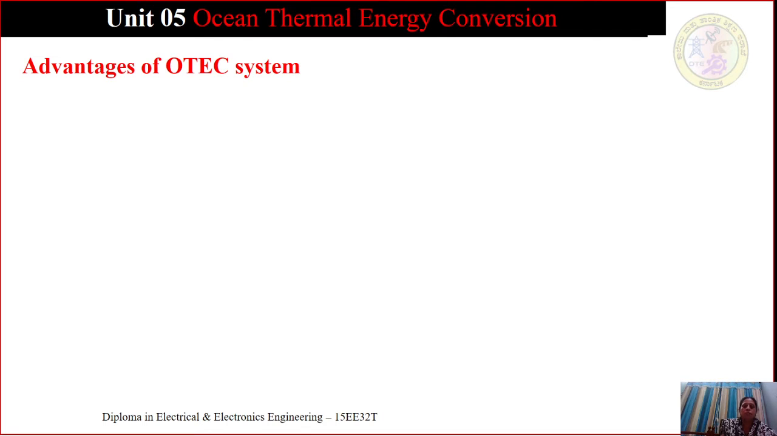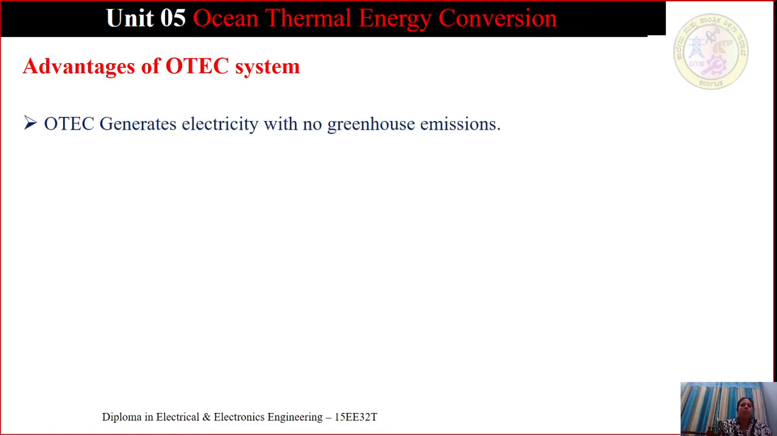So here we have seen the animated video of how the OTEC works. Now we'll see the advantages of the OTEC system. What is the first advantage? OTEC generates electricity with no greenhouse emissions. Ocean thermal energy conversion is a potential source of renewable energy that creates no emissions. The energy generated by OTEC is a renewable energy which has no emissions.